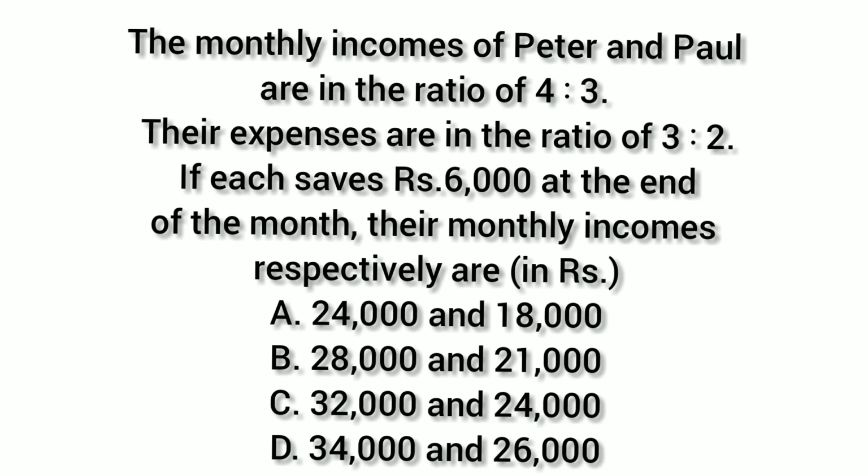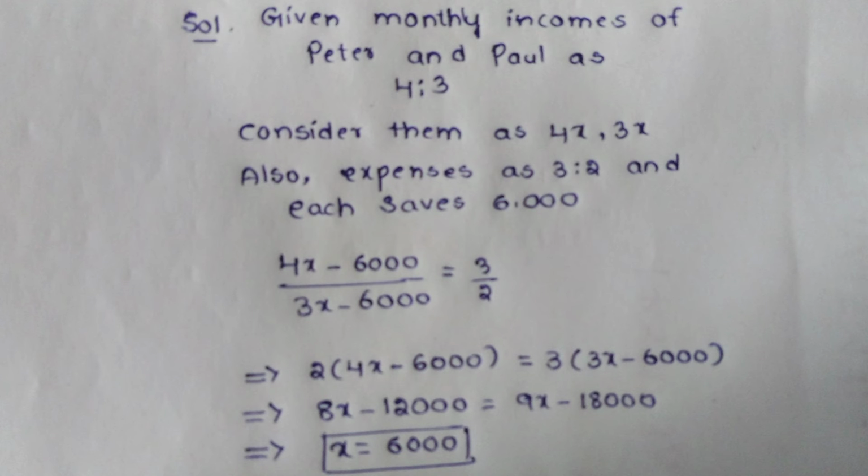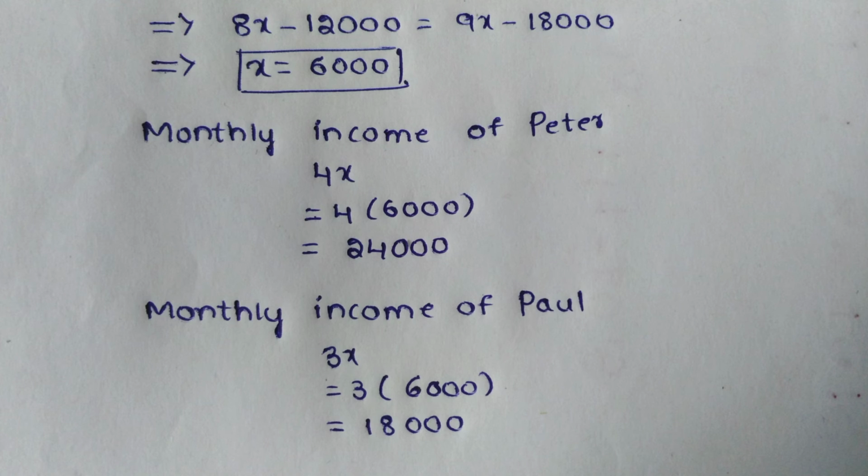So here also, if you see carefully, this question is a repeated question, but here they have changed the name to Peter and Paul. This question I have already discussed previously, and in that previous question I found out the total incomes of X and Y, but here they are asking for the separate incomes of Peter and Paul. So the solution for both will be the same, but in this question you have to find out their monthly incomes separately, and in that question you have to find out the total monthly income. So I think this question can be solved by you.